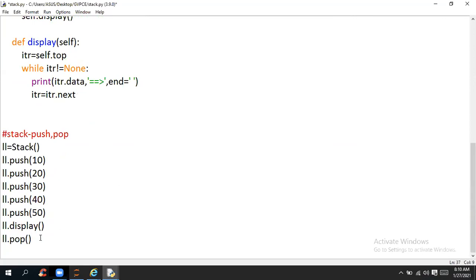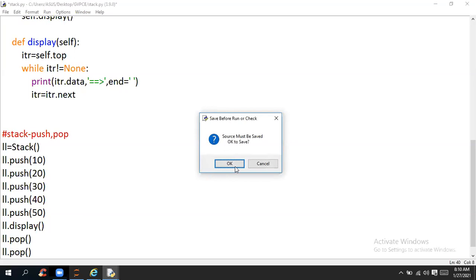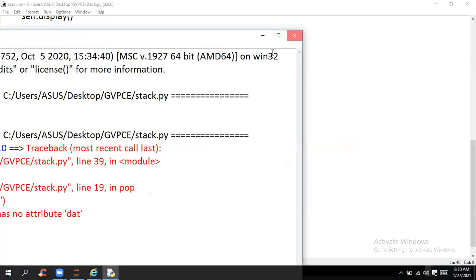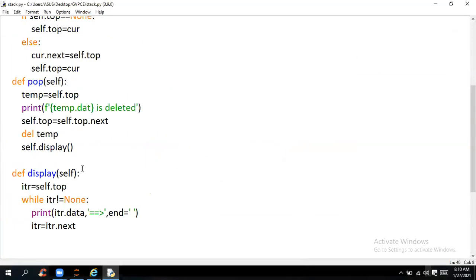So we are calling pop once, or if required, we can call twice. We'll try to do two pops here. What happened? Some typo error is there. We'll modify it. Just a minute, guys.